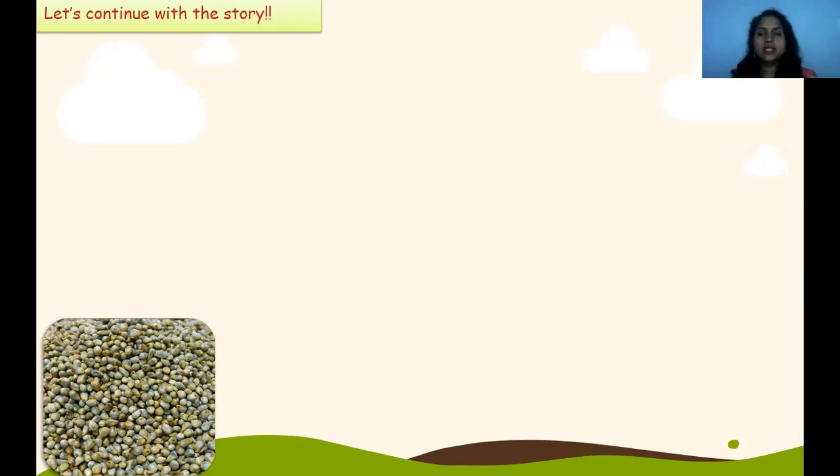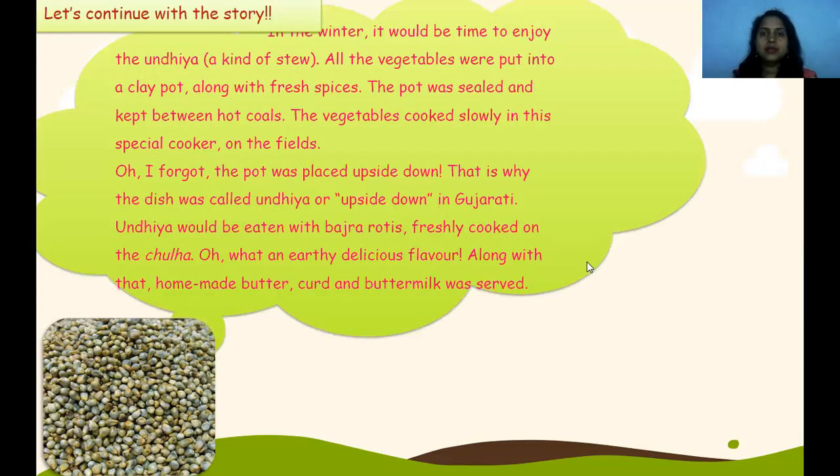So let us continue the story. This is bajra. All the vegetables were put into the clay pot along with the fresh spices. Then the pot was sealed and kept between hot coals. The vegetables cooked slowly in this special cooker on the field. The pot was placed upside down.